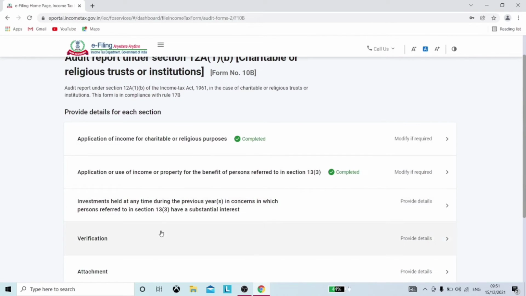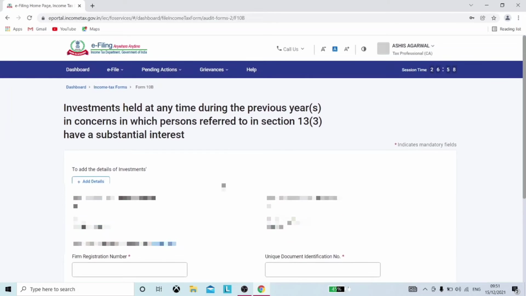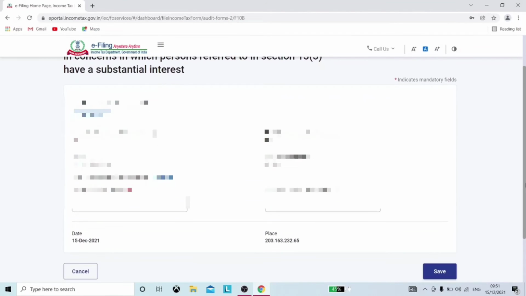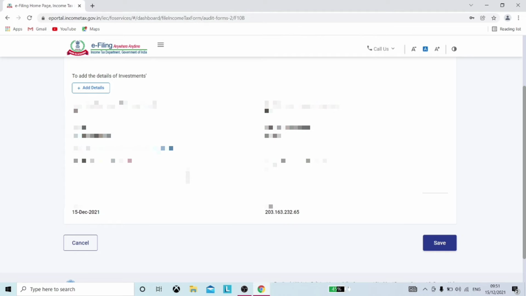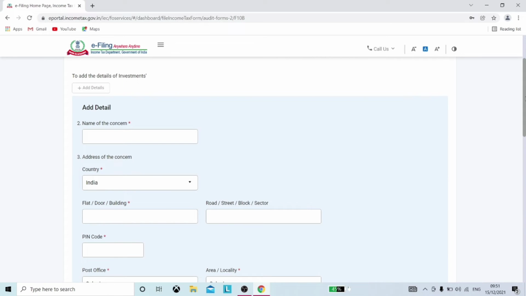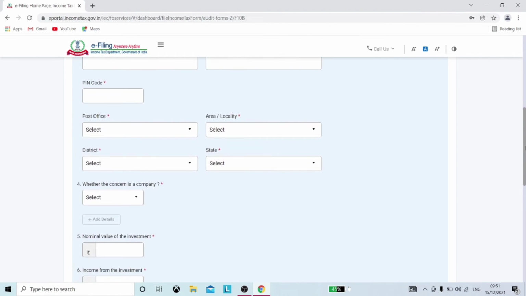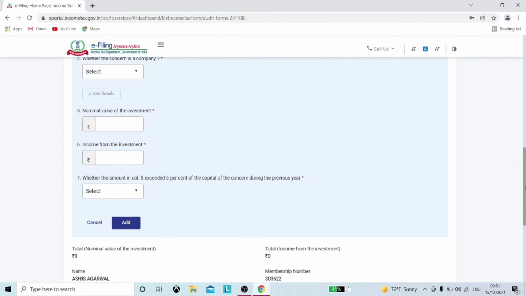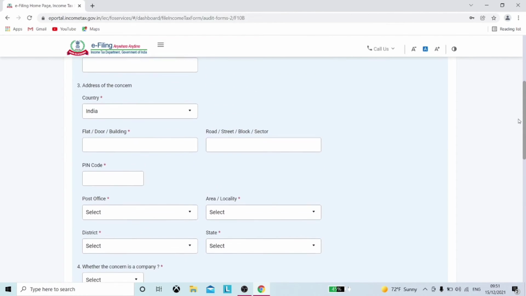Again, in the next tab, something similar to the previous information is being asked, that is, whether the organization has invested in any concerns related to the persons referred to in section 13 subsection 3, provided they have substantial interest or holding in that concern. So for the time being, let it be 0. But if you add any details, they will ask you the details of the concern in which the amount has been invested by the charitable organization. You can see the details which are being asked if you have invested in such concerns.